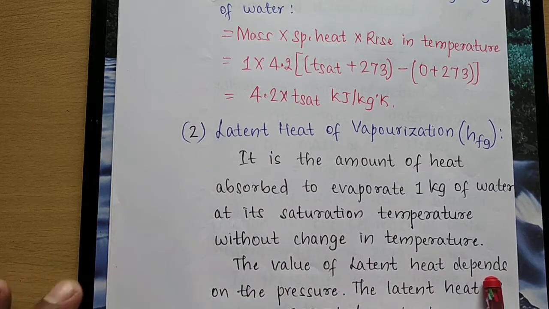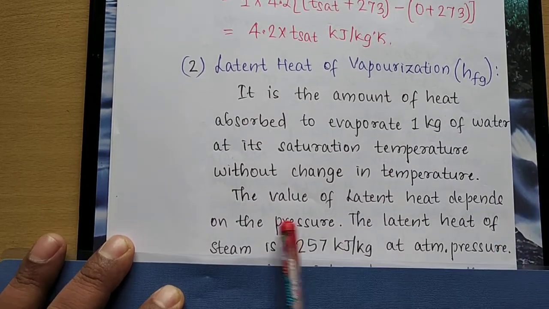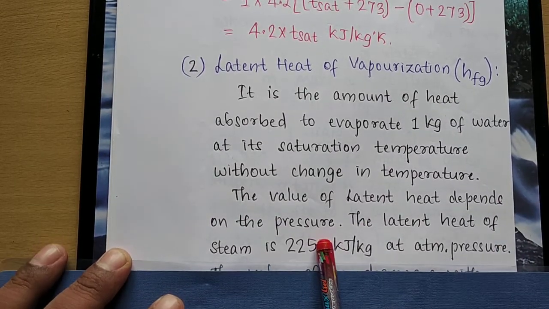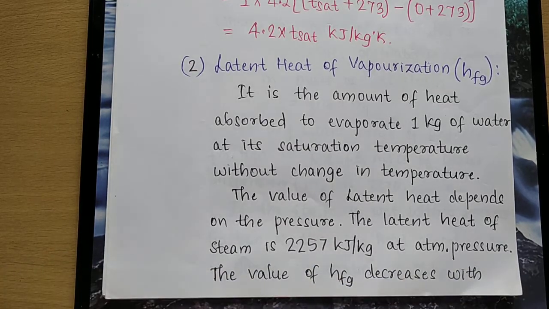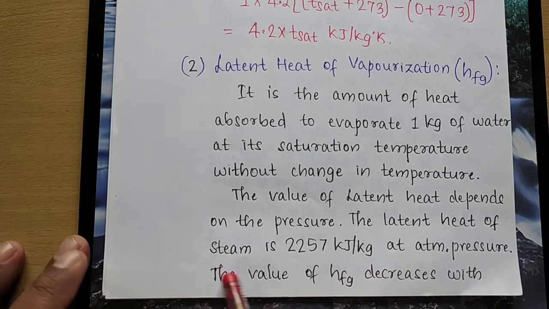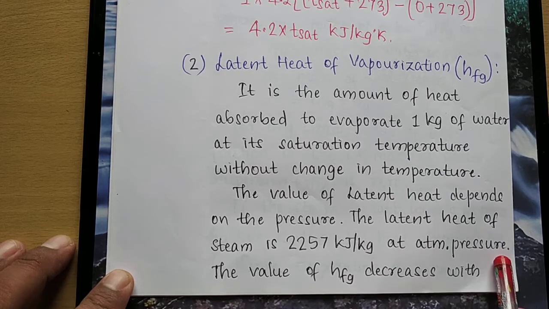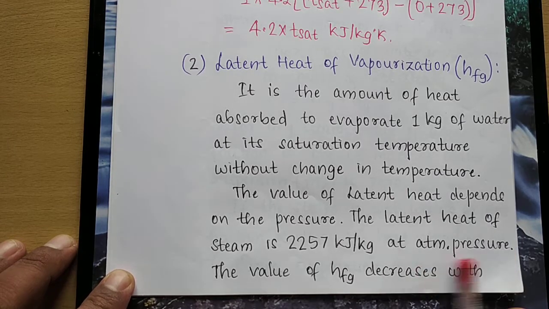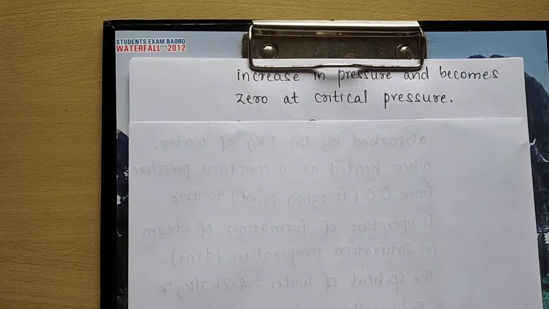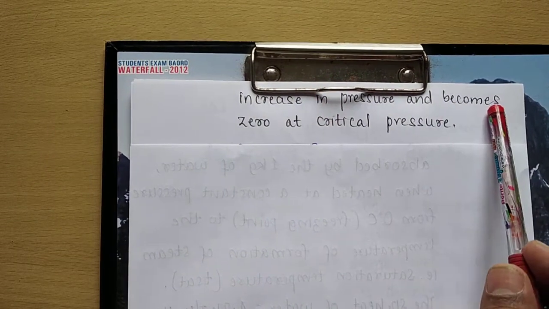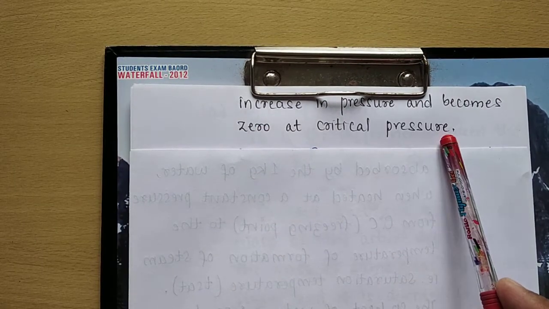The value of latent heat depends on pressure. This we need to remember. The latent heat of steam is 2257 kilojoules per kg at atmospheric pressure. The value of hfg decreases with increase in pressure and becomes 0 at critical pressure. This is what we have seen at the critical point.